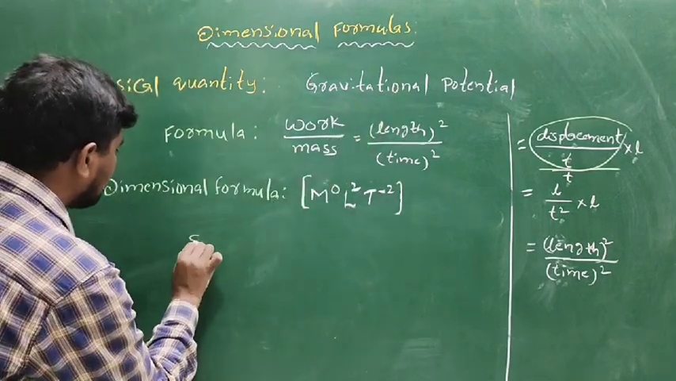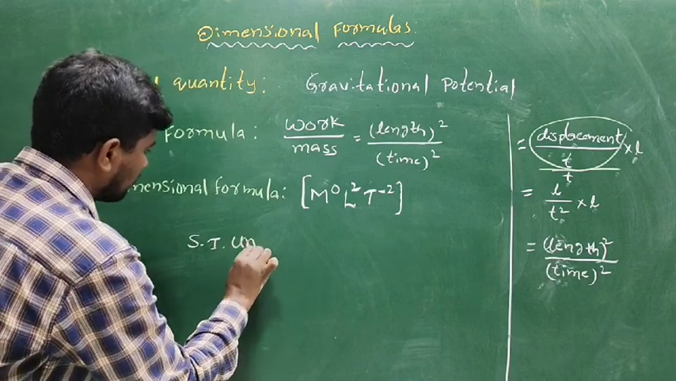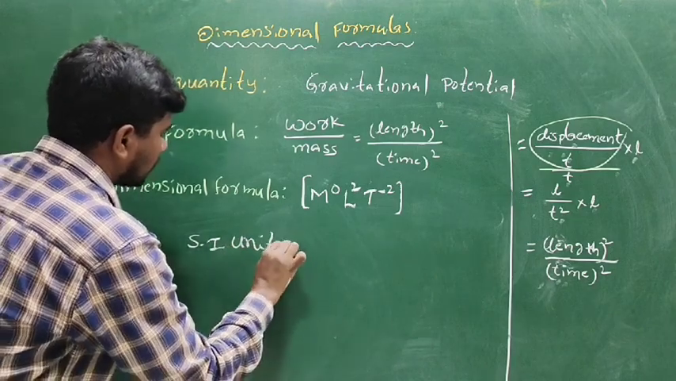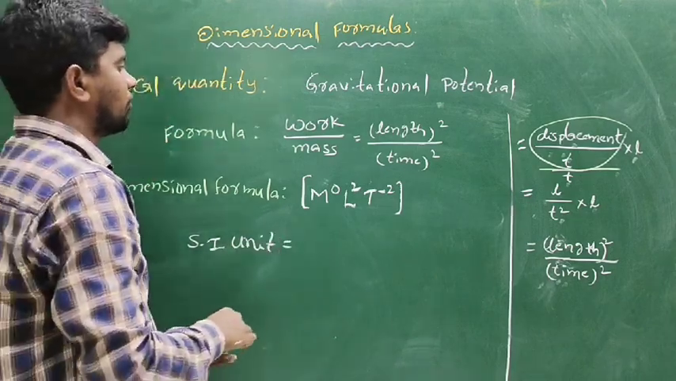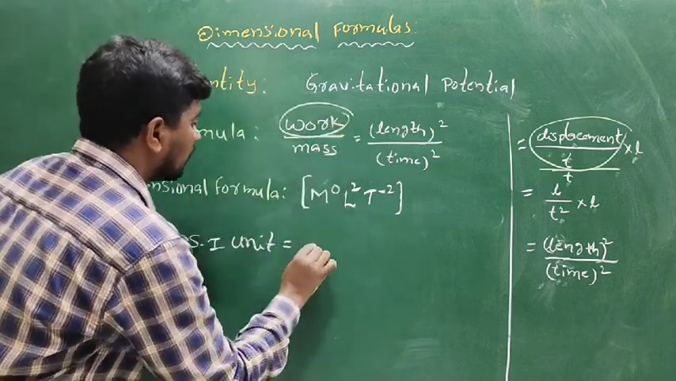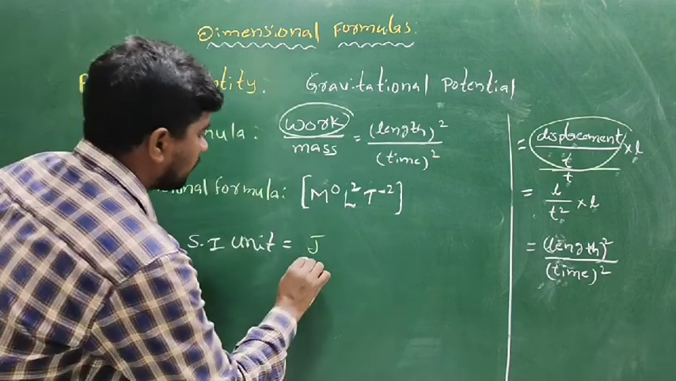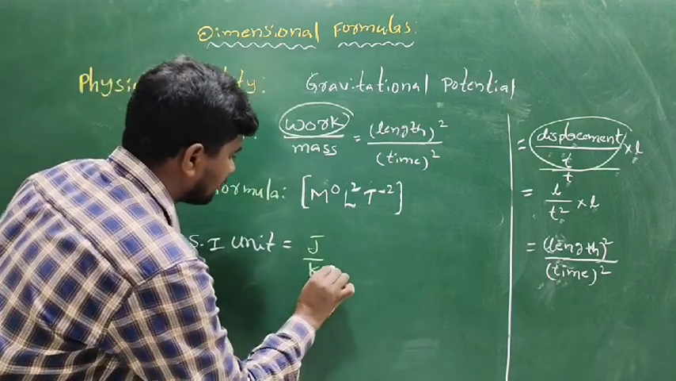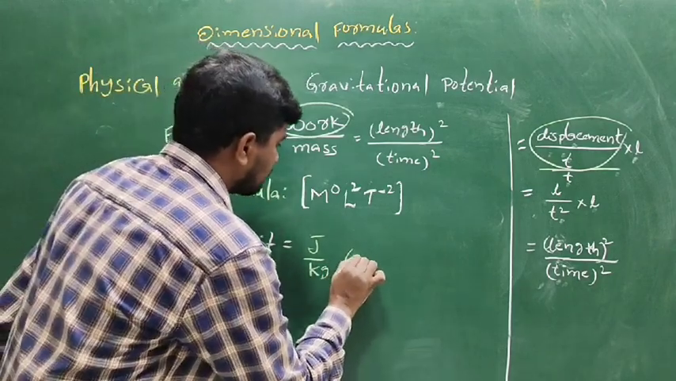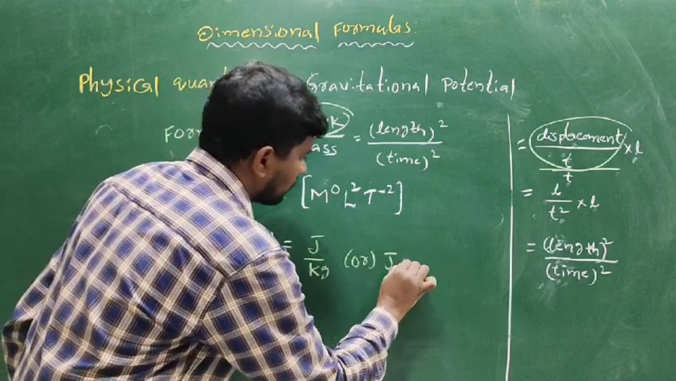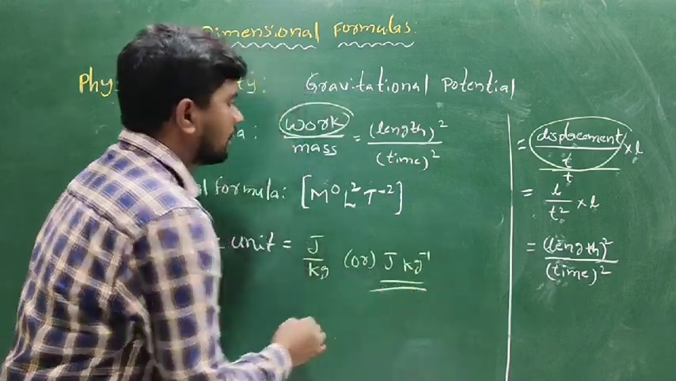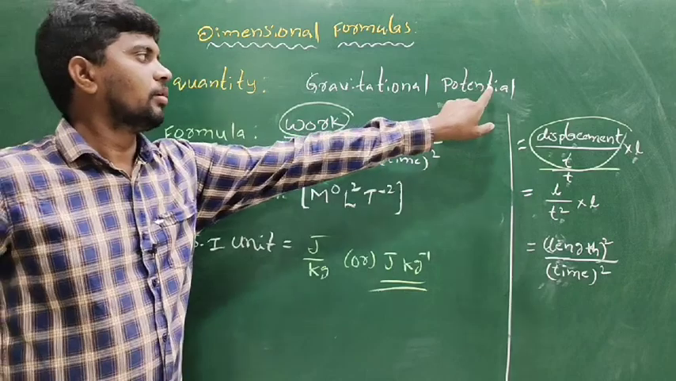Next one is the SI unit. The SI unit of work is joule, J, then divided by mass, kg. So it is joule per kilogram. This is the SI unit of gravitational potential.